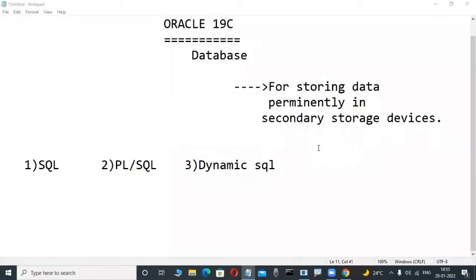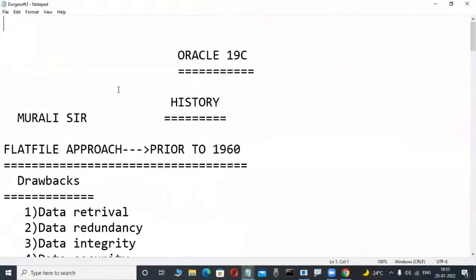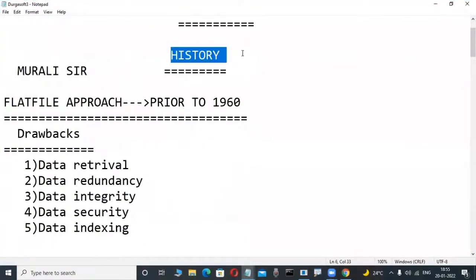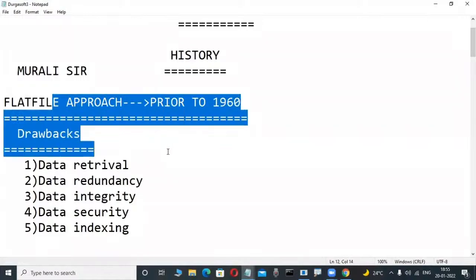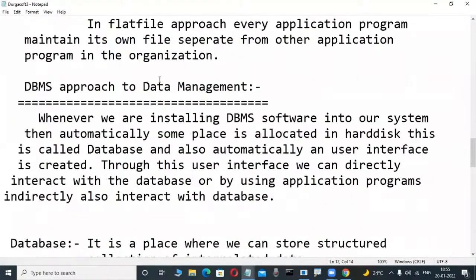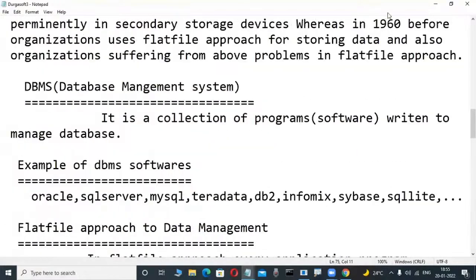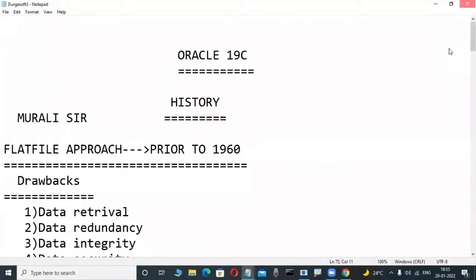In this course, we are covering SQL, PL/SQL, and dynamic SQL. Along with this, on one of the days we will also tell the history. In the olden days, the flat file approach was there. What are its drawbacks? We will learn this in the middle of the course. Then what is a database? What are the differences between DBMS and RDBMS? We are learning these things one of these days.